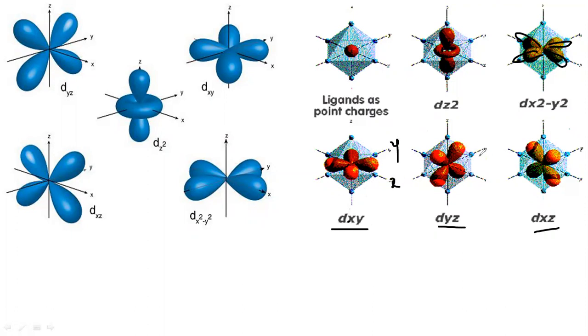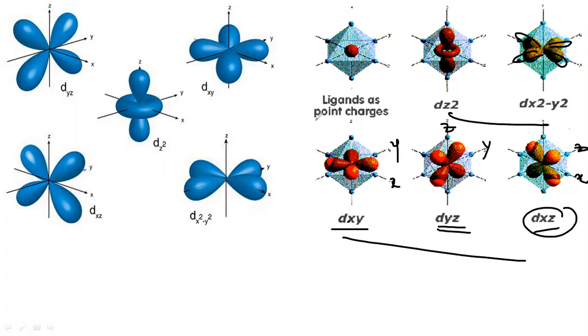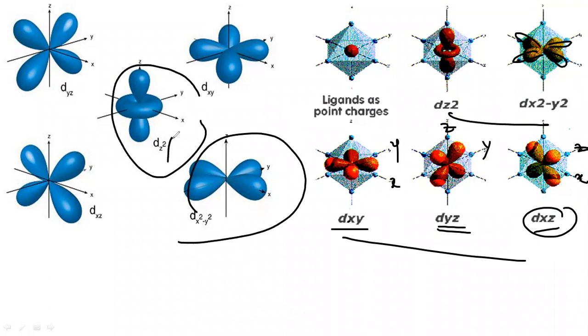Here this is the y axis and this is the z axis, dyz in between the axis. This is also xz, the x axis and the z axis, in between the axis. So these three are in between the axis, but these two are along the axis. Whatever is along the axis will show high repulsion, but whatever is in between the axis will show less repulsion.